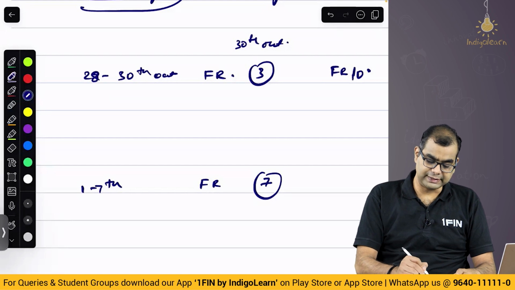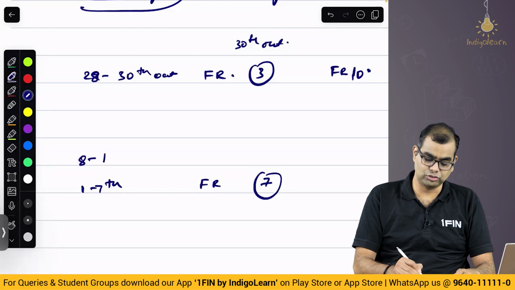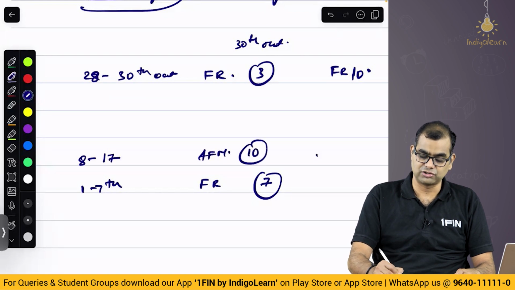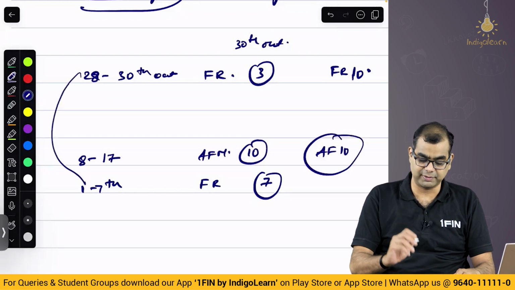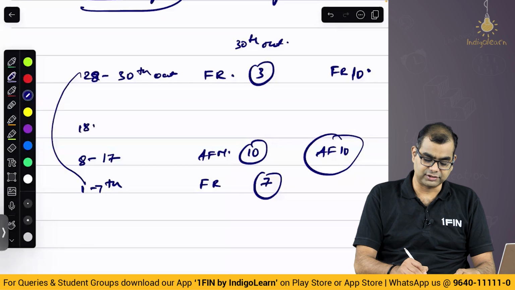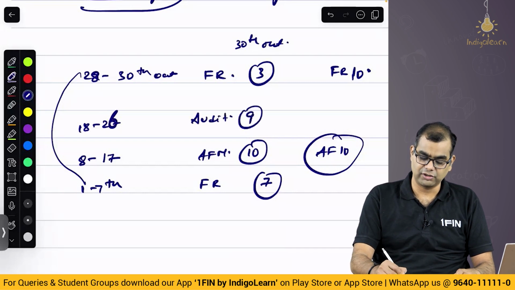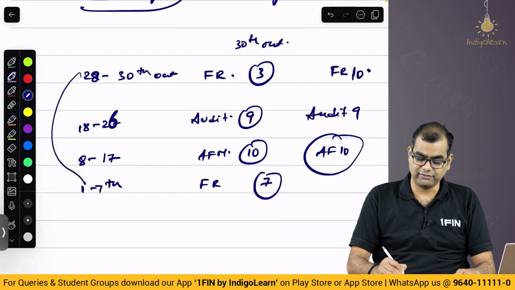Then you have done 1st to 7th, and you work backwards. 8th to 17th, please spend on AFM. You have about 10 days on AFM. Again, please note, FR you are splitting into 2 parts, AFM you are not splitting into 2 parts. Then 18th to 26th is audit, keeping 1 day less. You have 9 days for audit, and you have a buffer of 1 day.